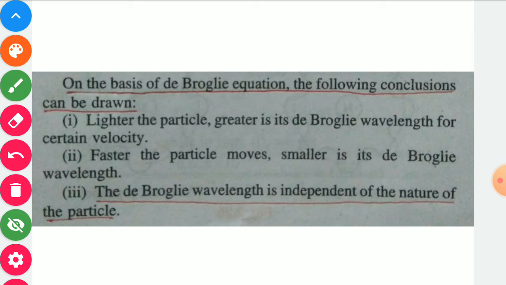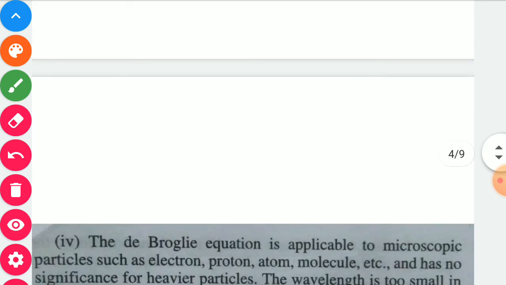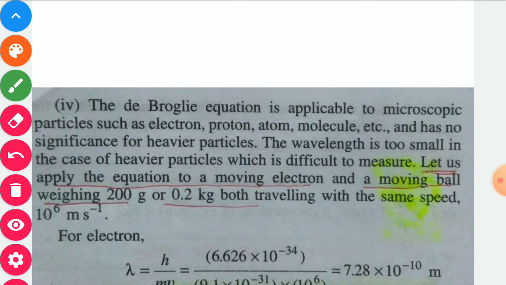Next, the de Broglie wavelength is independent of the nature of the particle. Now fourth point, the de Broglie equation is applicable to microscopic particles such as electron, proton, atom, molecule, etc., and has no significance for heavier particles. The wavelength is too small in the case of a heavier particle, which is difficult to measure.